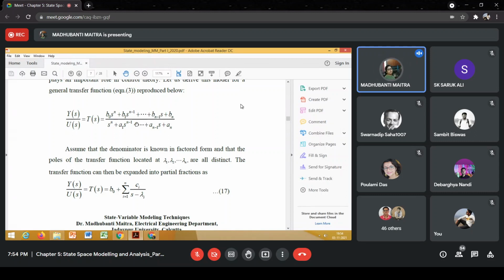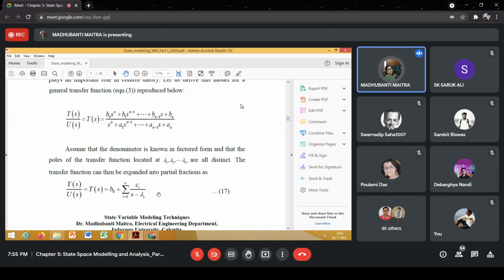And if we expand the second term using the partial fraction method, and if we assume that all these lambda values are real and distinct, then the rest of the terms could be written as b0 plus c1 divided by s minus lambda 1 plus c2 divided by s minus lambda 2 plus c3 divided by s minus lambda 3 plus dot dot dot cn divided by s minus lambda n. Am I right? Yes, ma'am.